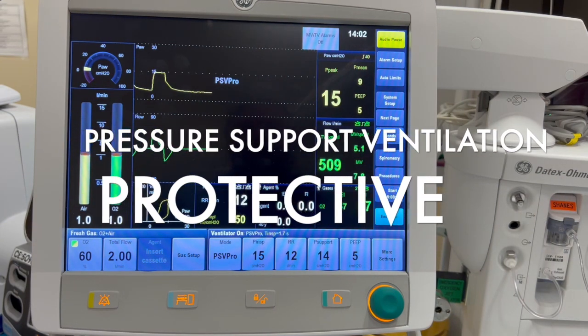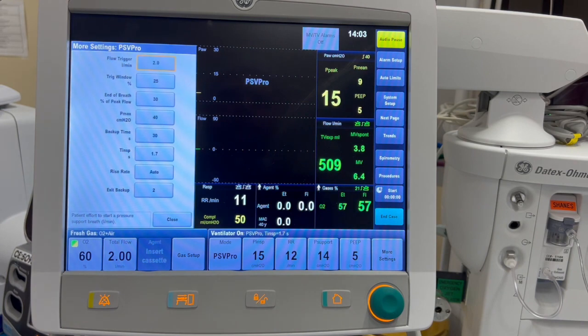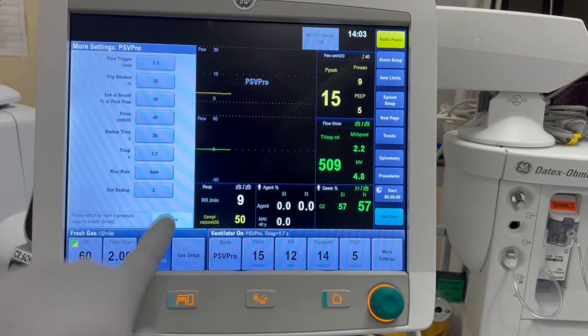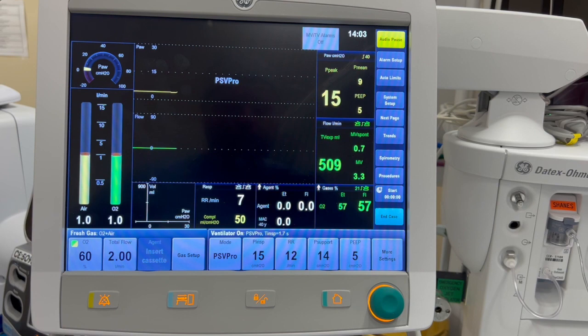PSV Pro is a spontaneous mode of ventilation that allows the patient to dictate their respiratory rate. With each inspiratory effort, the ventilator delivers a set pressure support to assist with ventilation. In this mode, the provider sets the pressure support and PEEP levels, but the patient will establish the rate, inspiratory flow, and inspiratory time.